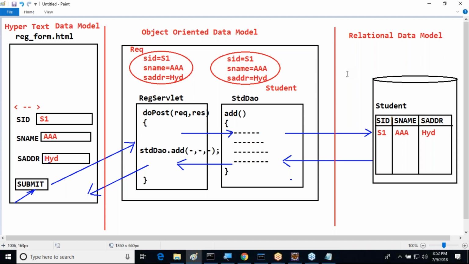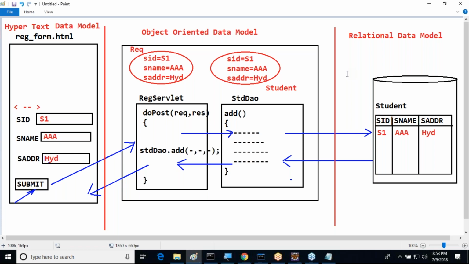Application servers are taking text data and converting it to which one? Object data directly. It's okay, good. Application servers are converting the data as required. Clear, leave it. Next one. Then after that, data is converted from object-oriented data model to relational data model or not? Tell me here, who has to convert this data now? Who is converting this data? Do you have any application server to convert data from object-oriented to table data? Is that application doing that work?